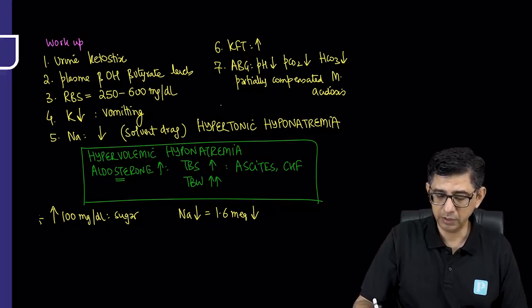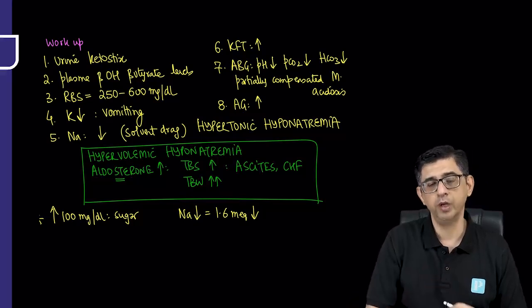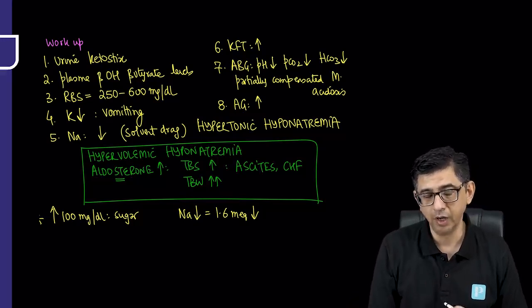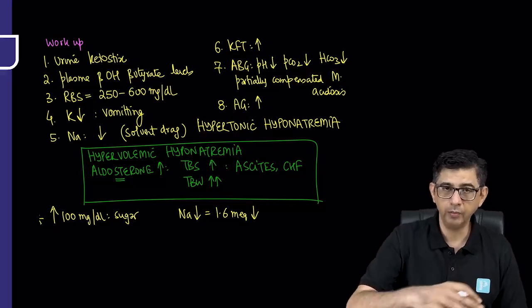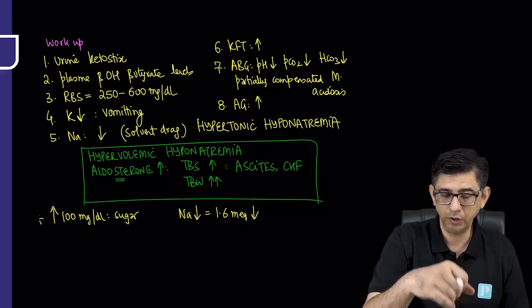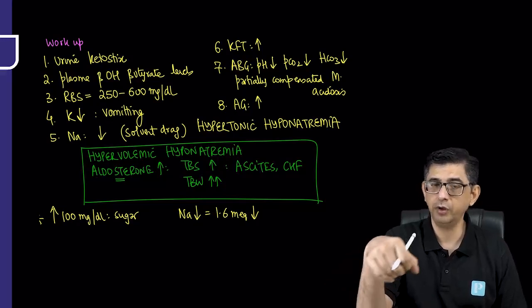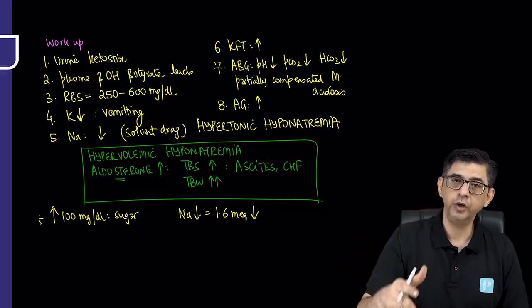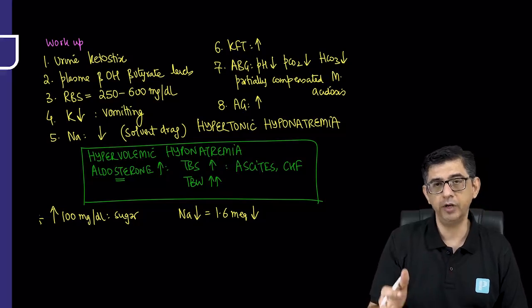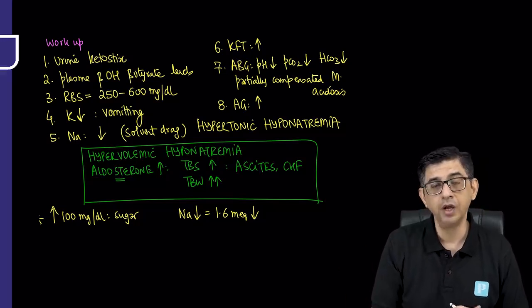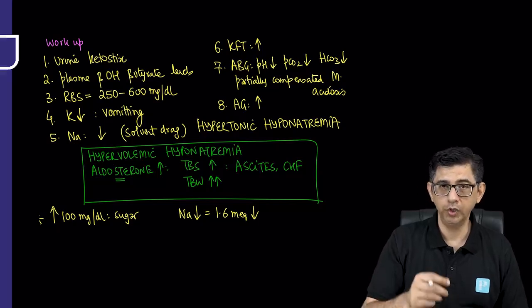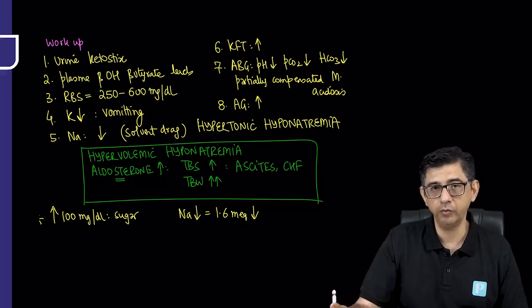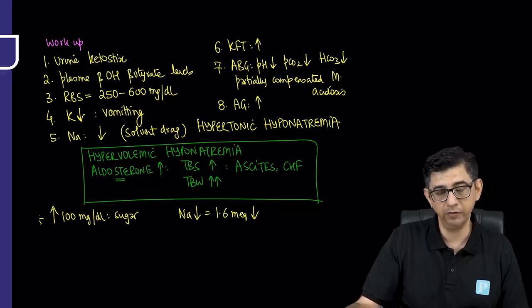Apart from this, additional test that I'll be doing is anion gap. And in diabetic ketoacidosis, we have a high anion gap metabolic acidosis, that is HAGMA. HAGMA and NAGMA, high anion gap metabolic acidosis and normal anion gap metabolic acidosis, have been discussed separately in the video of kidney and electrolytes, and have been discussed in the ABG videos as well. So I would like you to listen to the kidney and electrolytes part after you're done with this. But yeah, anion gap values would be elevated.